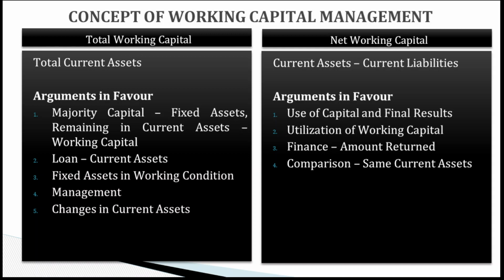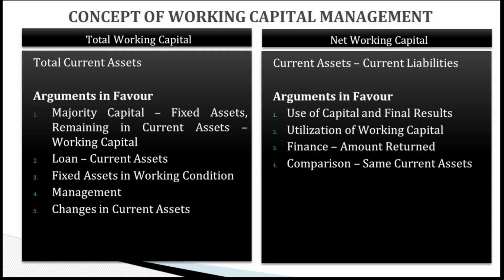There are two concepts with respect to working capital. One is gross, or we can say total working capital. Second is net working capital. Gross working capital simply means the total amount of current assets. In favor of this concept, there is an argument. There are so many arguments, but there is an important argument which says that the major capital of the firm is invested into the fixed asset of the company, while the remaining portion of capital is invested into the current asset, and that remaining portion is called working capital.